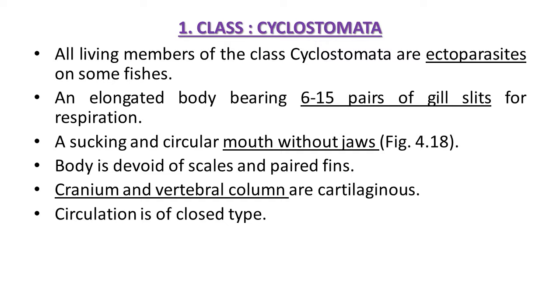The body is devoid of scales, which means no scales are present, and they have paired fins. Their cranium and vertebral column are cartilaginous. It means a soft bone-like structure, not bony. In the circulatory system, a closed type of circulation is observed in the body of Cyclostomata animals.